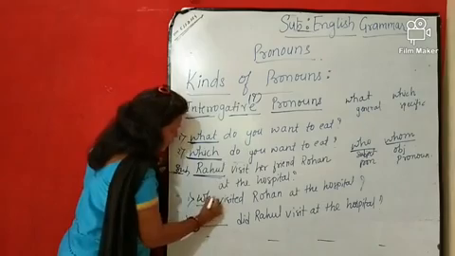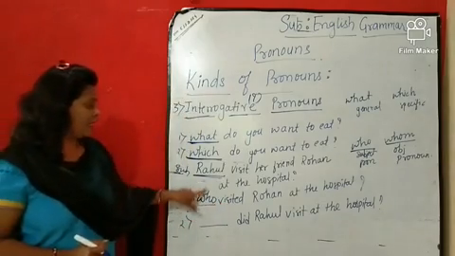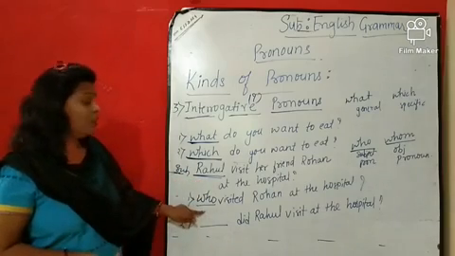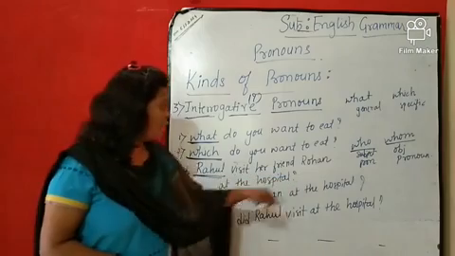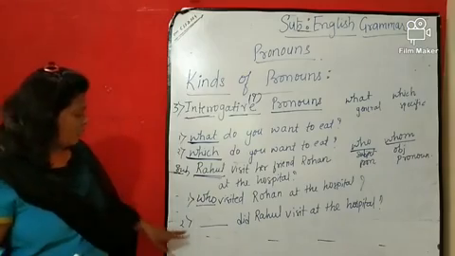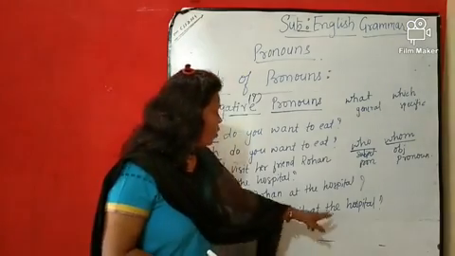So हम क्या यूज करेंगे यहाँ पे, who. Means whenever you are getting an answer which is in subject place, at that time you are going to use the word who. Who visited Rohan at the hospital, Rahul. Rahul is in subject place. And then another, dash did Rahul visit at the hospital.